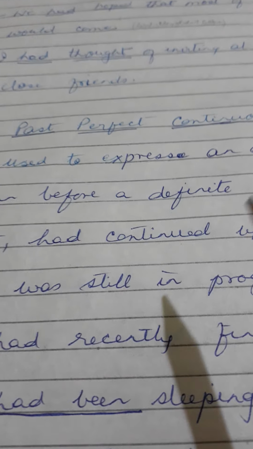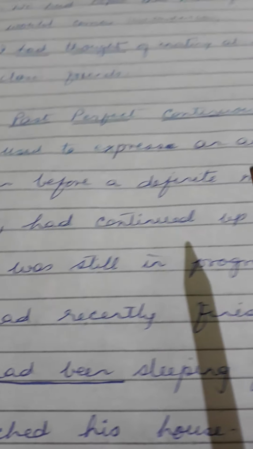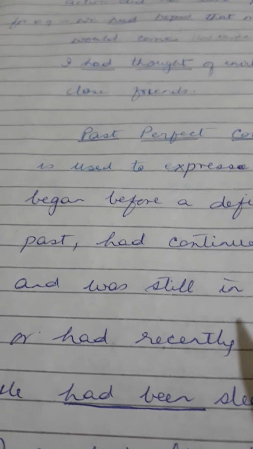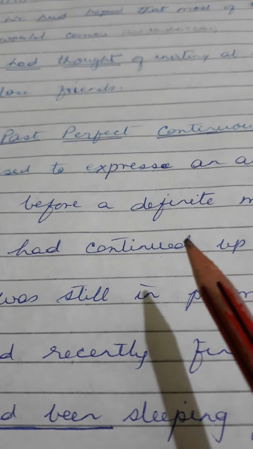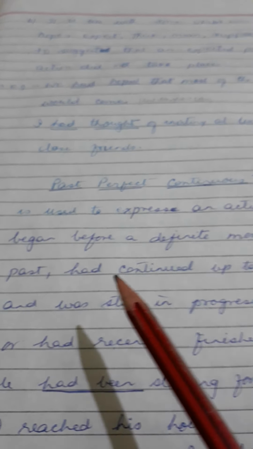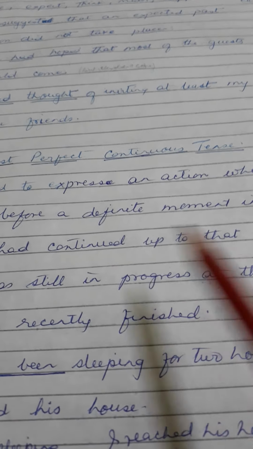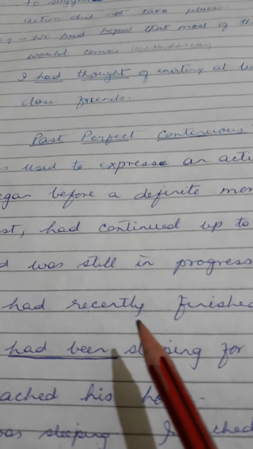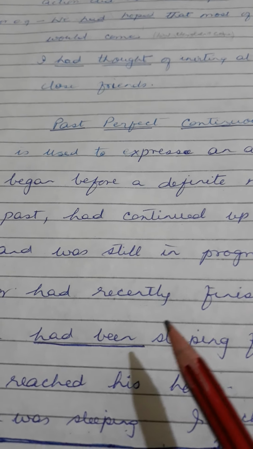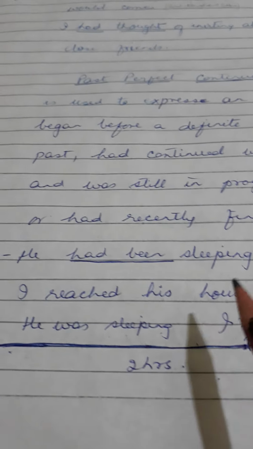Now next comes the past perfect continuous tense. Past perfect continuous tense is used to express an action which began before a definite moment in the past, had continued up to that moment and was still in progress at that moment or had recently finished. When you come to the example, you will be able to understand this.